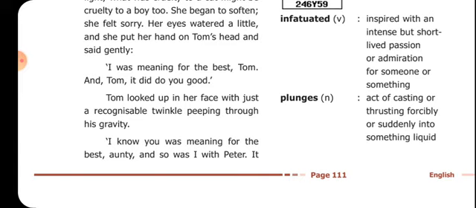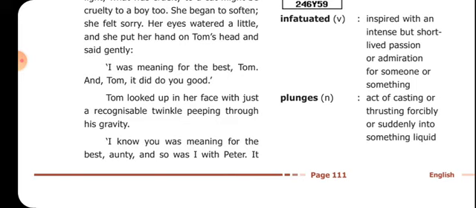Alright, so here what's happening? She felt sorry about her attitude, and that incident made her realize her mistake. That made her think that what was cruelty to a cat, which was causing pain to the cat, might be a cruelty to a boy too. So it may cause pain. Then she began to soften in her tone and voice. She felt sorry and she felt bad, and her eyes were filled with tears.